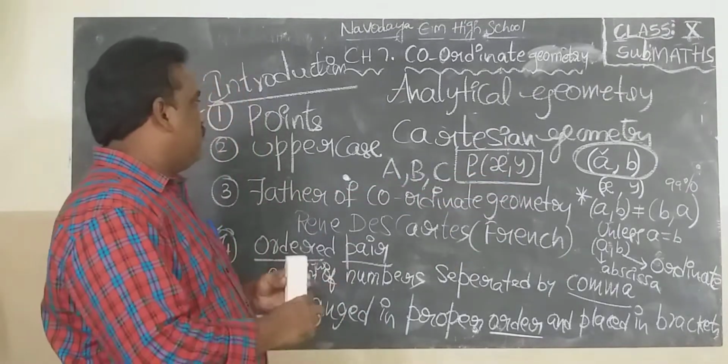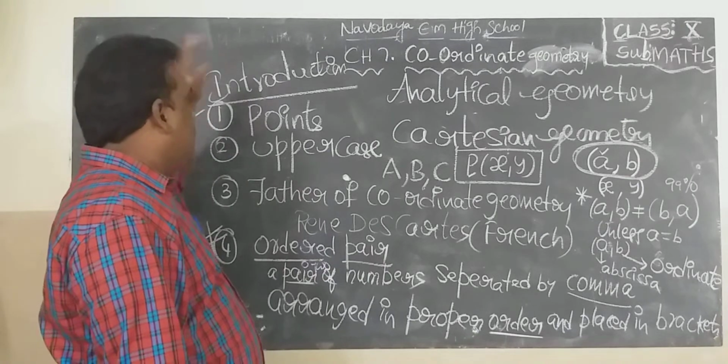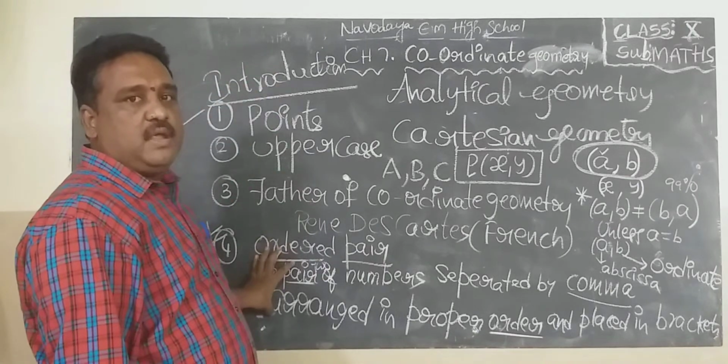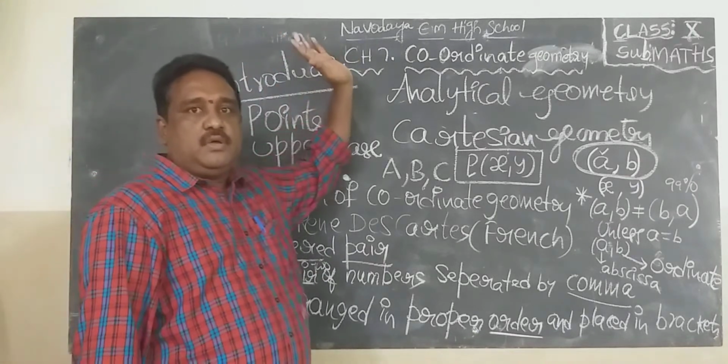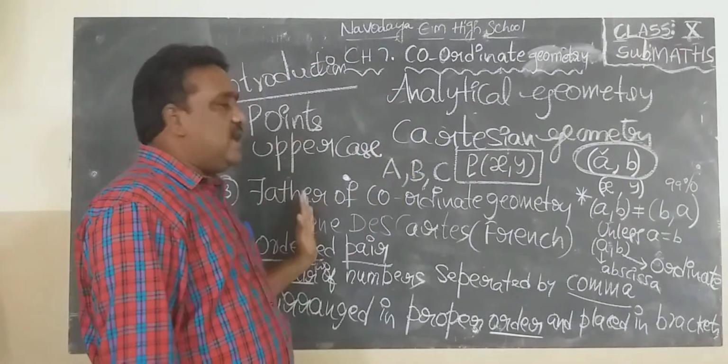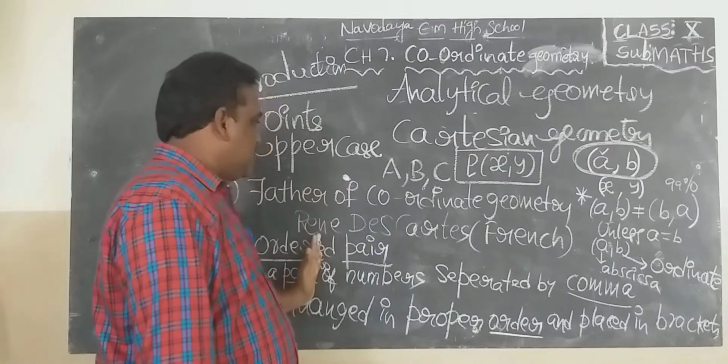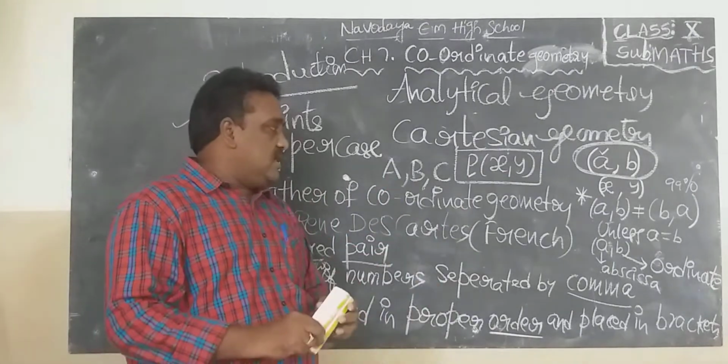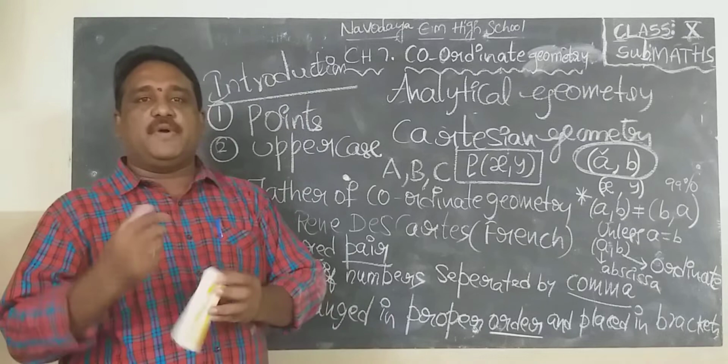This is about the very first introduction to point, ordered pair, and the definition of coordinate geometry. And who is the developer of coordinate geometry? René Descartes, French mathematician. In the next class, we will see the remaining part of the introduction.